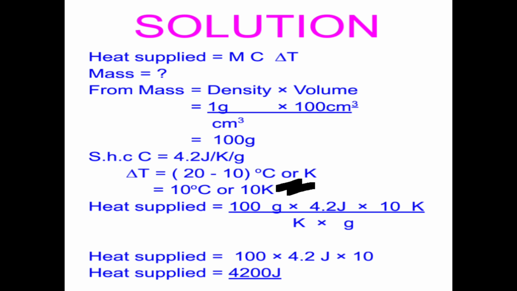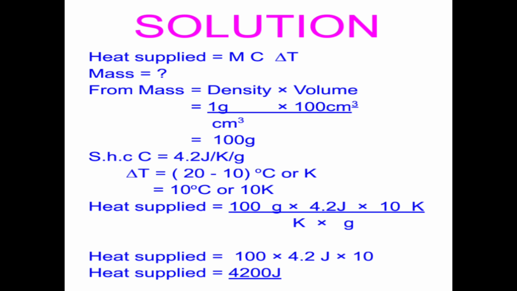Reason being, it is a difference, and a difference remains the same. If we convert 20 degrees to Kelvin and also convert 10 degrees Celsius to Kelvin and then subtract, we shall still end up getting 10. So that difference does not change. The value remains the same, only the units change. Hope you get me there.